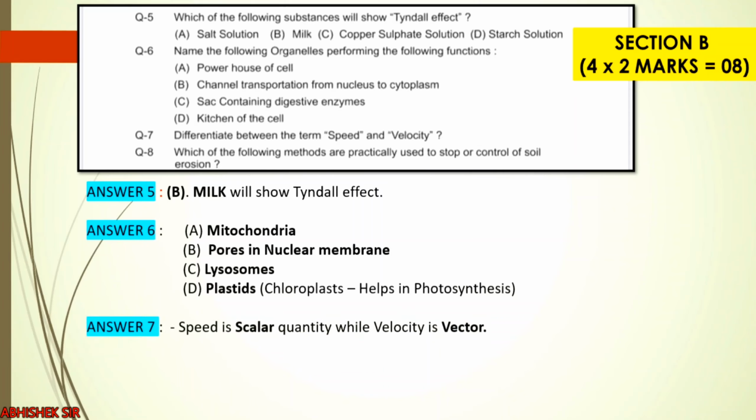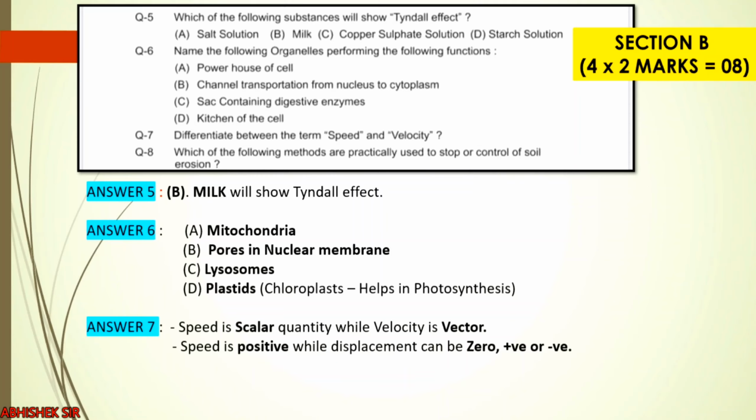Question 7. Differentiate between speed and velocity. Speed is a scalar quantity while velocity is a vector quantity. Speed is always positive while displacement can be 0, positive or negative. There are many points of difference, but as this question is of 2 marks, we will consider 2 points.